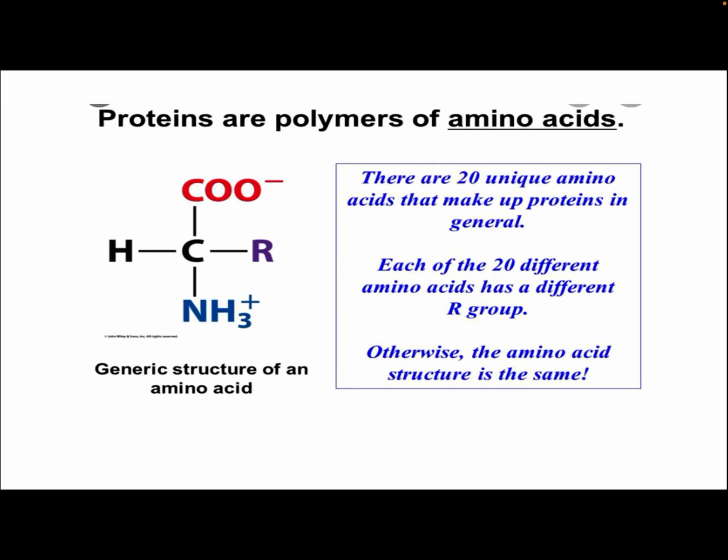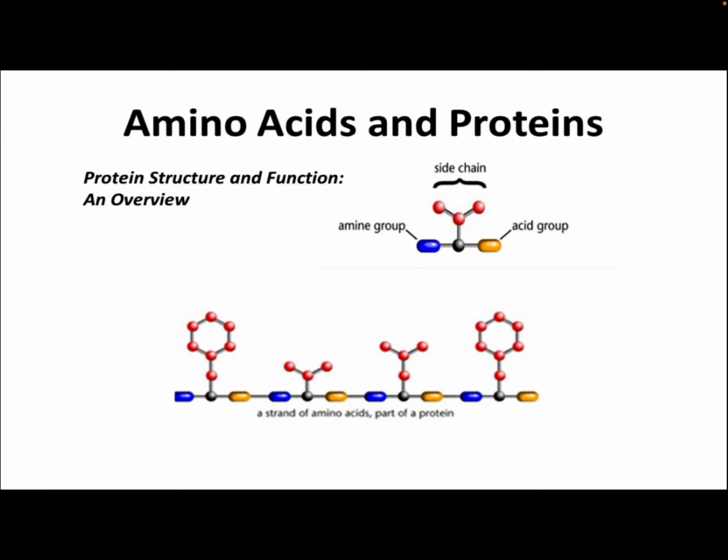So 20 or more, or an innumerable number of amino acids, combine to give proteins. In the amino acid side chain, blue color is the amino group and yellow is the acid group, and in this way they are arranged in chains, and this becomes the protein.